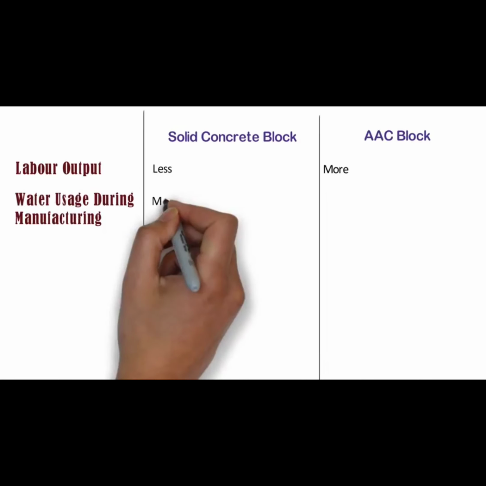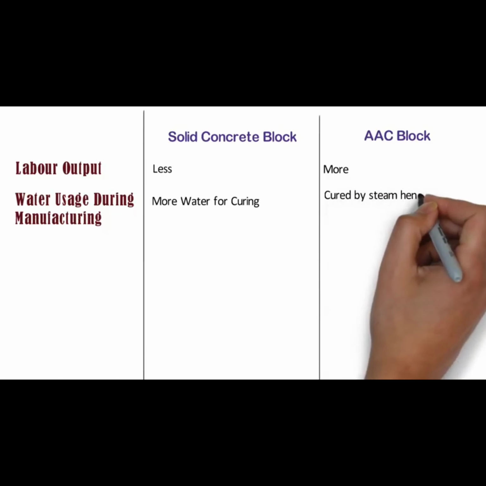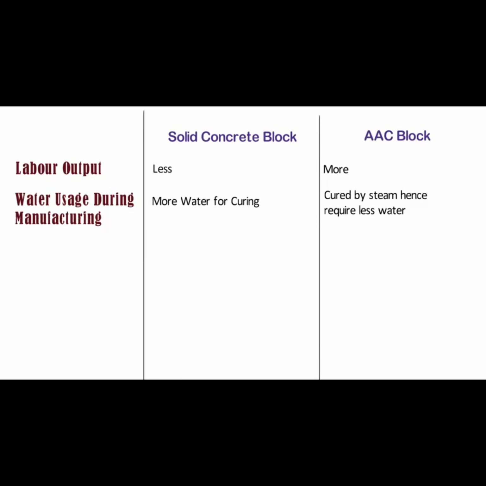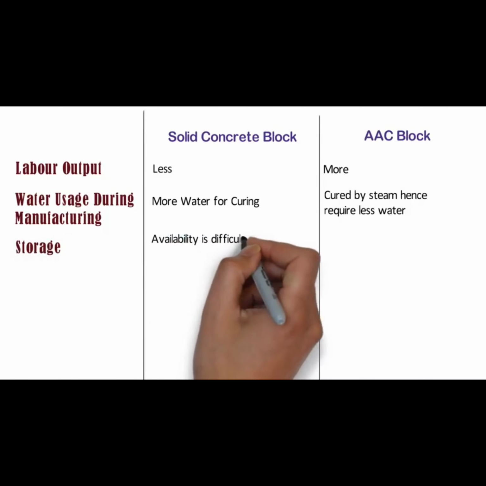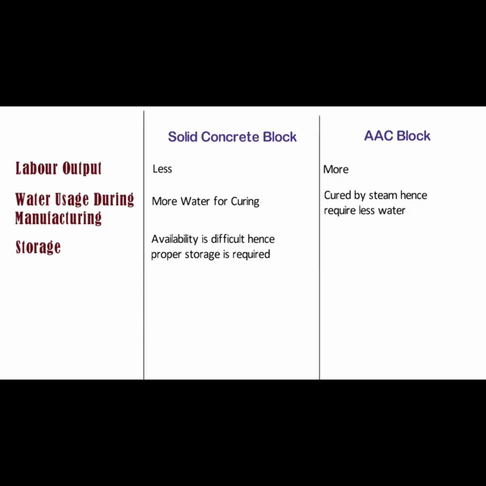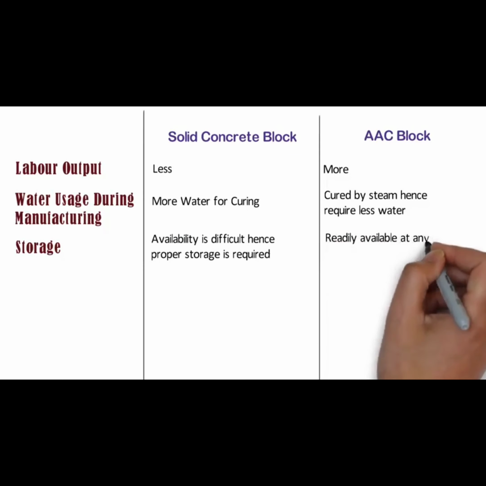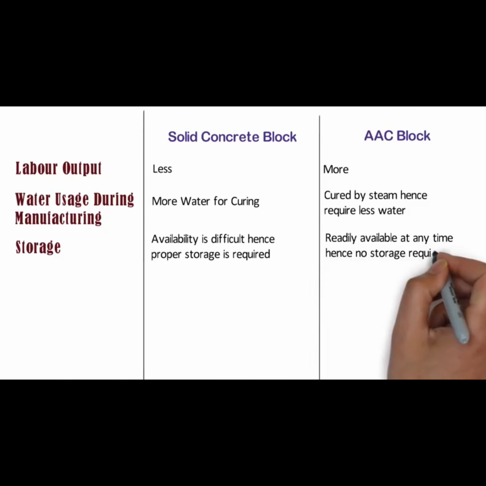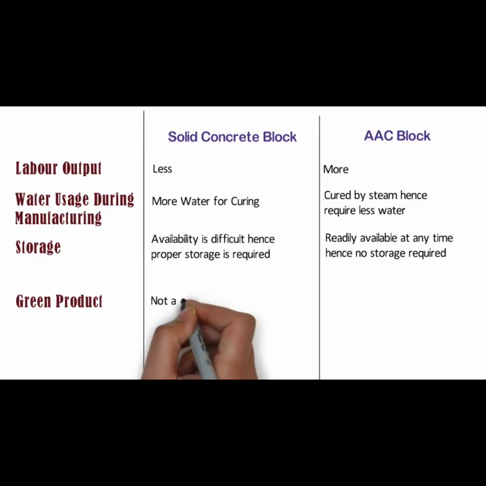Solid concrete blocks requires more water for curing and hence higher amount of electricity bill and labor cost are required. Whereas AAC block is basically cured by steam and it requires less curing, hence less use of water and saving in electricity bill is possible. Storage. The availability of solid concrete blocks is difficult, hence proper storage is required. Whereas AAC blocks are readily available at any time and any season in a short notice, hence no storage is required. Green product. Solid concrete block is not a green product.